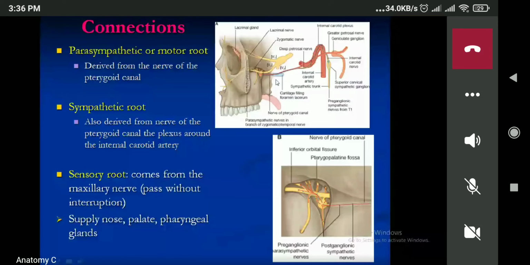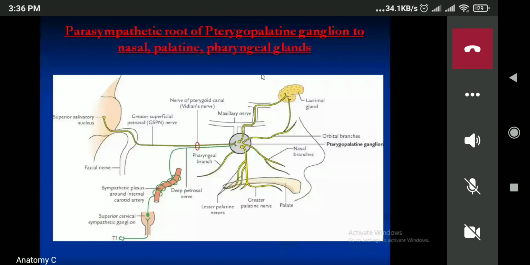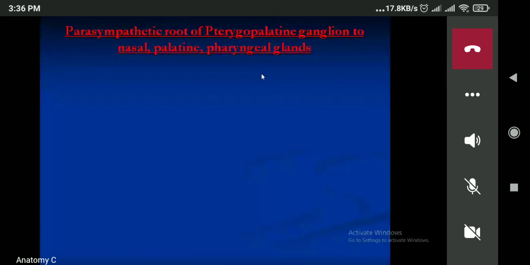Now I'll give more on the parasympathetic. Now see, this one is the parasympathetic root, or parasympathetic fiber of the pterygopalatine ganglia.